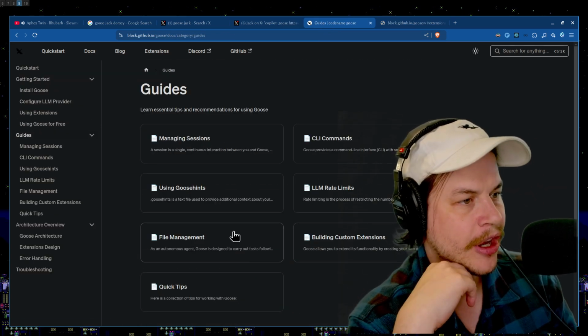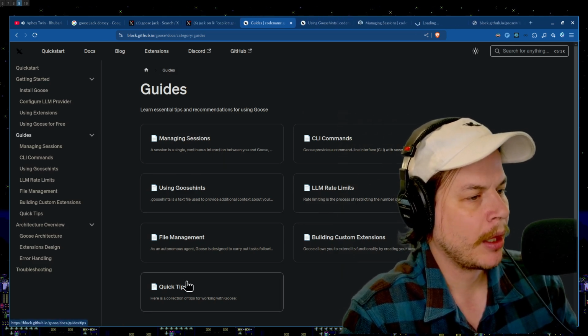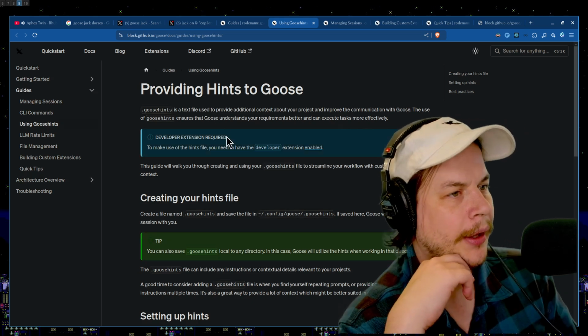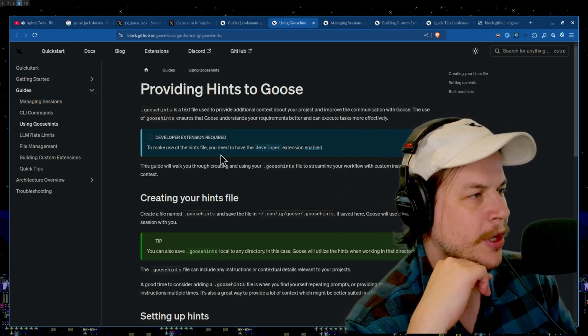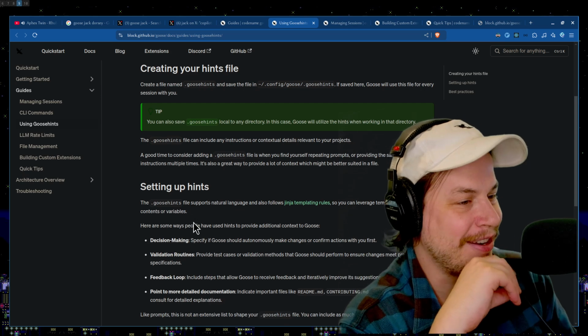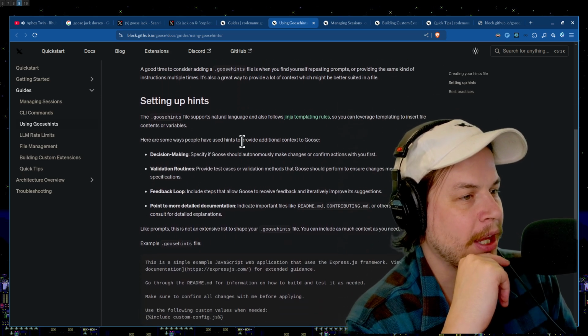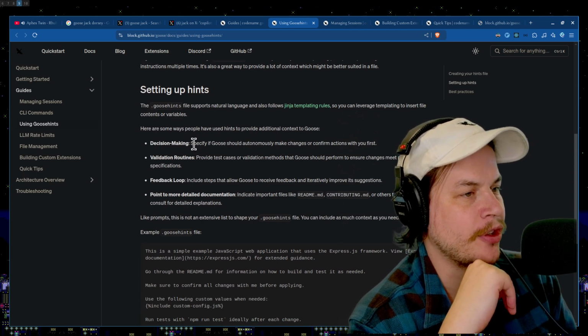You're saying you can use Gemini. So here's the guides. Great. Goose hints. Wow. Let's see. Provide Goose hints. Goose hints is a text file to provide additional context about your project and improve the communication with Goose. Nice. Wow. Very advanced stuff here. Just a couple things it's going to add to your system prompt for you. Setting up hints. Decision making. Specify if Goose should autonomously make changes or confirm actions with you first.